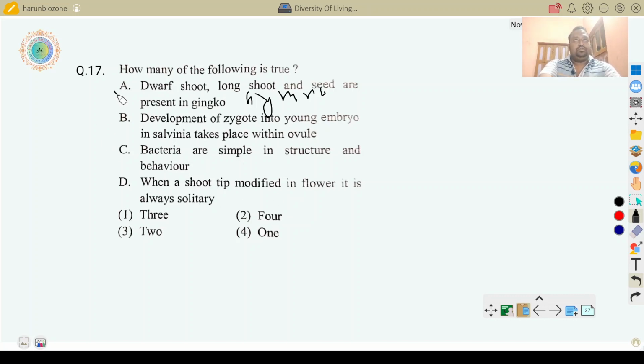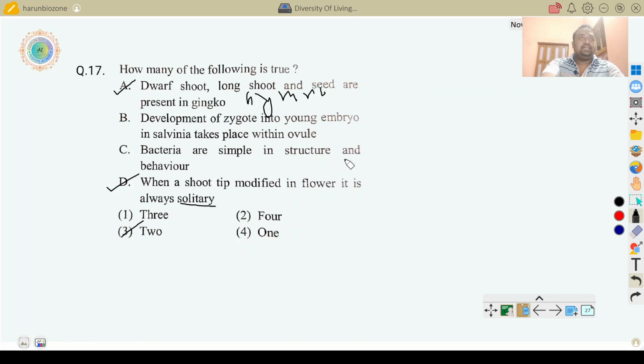Dwarf shoot, long shoot and seeds are present in Ginkgo. Ginkgo is a gymnosperm, so in gymnosperms the dwarf shoot, long shoot and seed are present. And when a shoot tip, the stem tip portion of the shoot or stem, is modified into a flower, it is always solitary. So here two answers are correct.